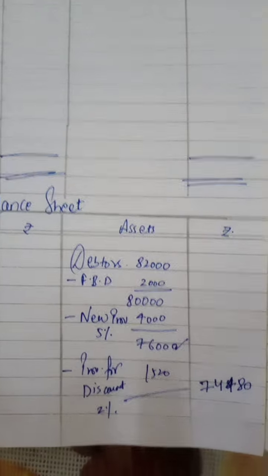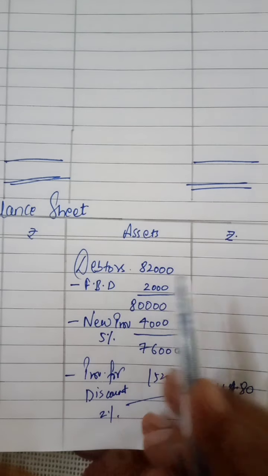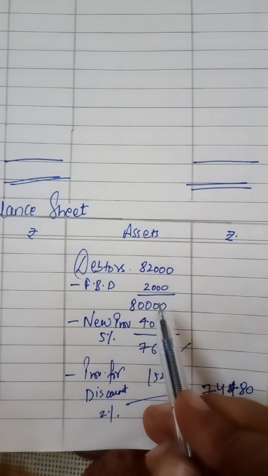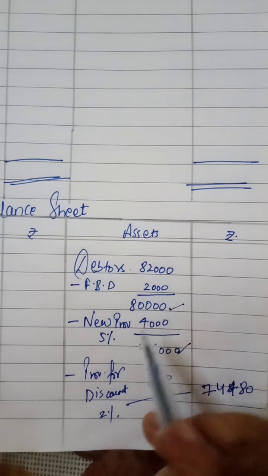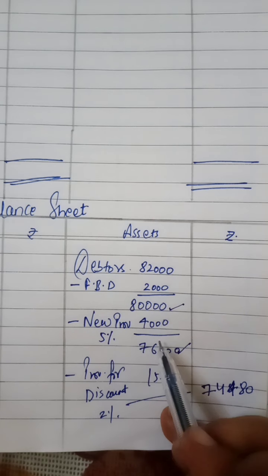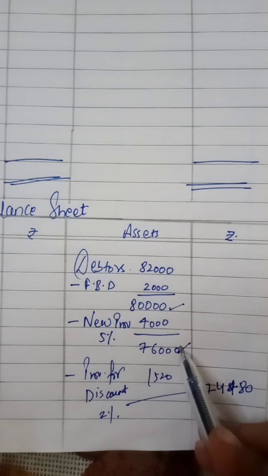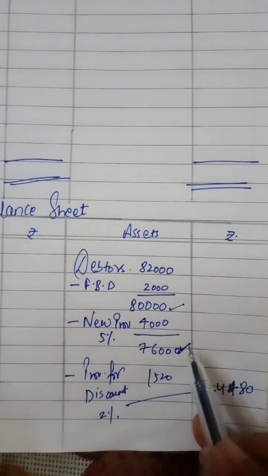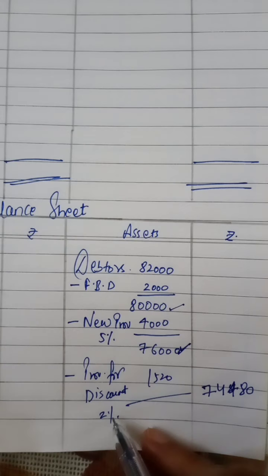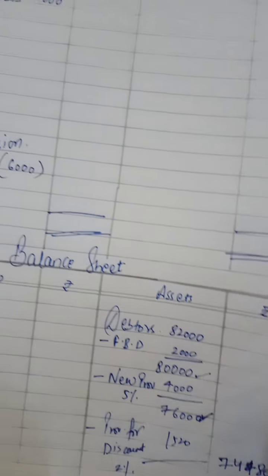First of all, children, we will write debtors from the trial balance. Then we will subtract further bad debts. And after subtracting further bad debts, we have to calculate 5% on this value. 4,000 will be the new provision. Then whatever will be the remaining debtors, we have to calculate the discount percentage on them. 76,000 and 2% of it will be provision for discount. Now these are the deductions from debtors.